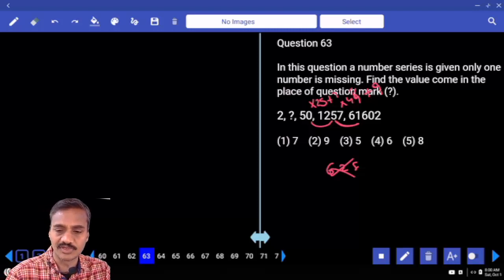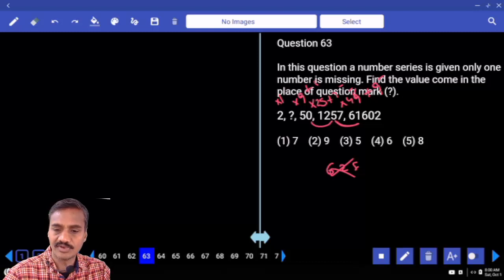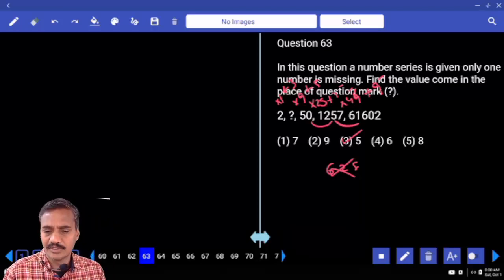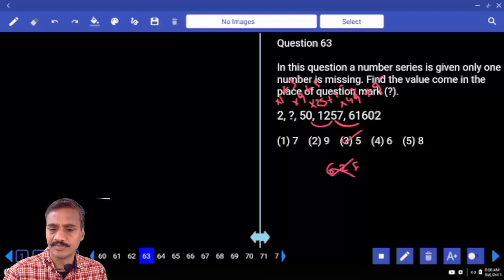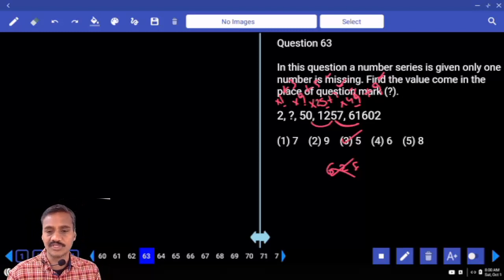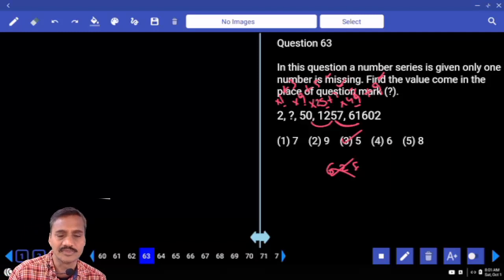7 square, 5 square. 7, 5, 3 square, 1 square. సరిపోయిందా? And 9, 7, 5 and 3. Now 2 into 1 plus 3, what is the number we have? 3. 3 into 9. And next one. And 2 into 1 plus 3. సరిపోయిందమ్మా? And 7 square, 5 square, 3 square, 1 square. And next one, what are the numbers we have? 9, 7 and 5 and 3. And so what is the number we have? 3 is the number. Now 3 అయితే next number సరిపోతుందా? 50 రావట్లేదు కదా, వస్తుందా?